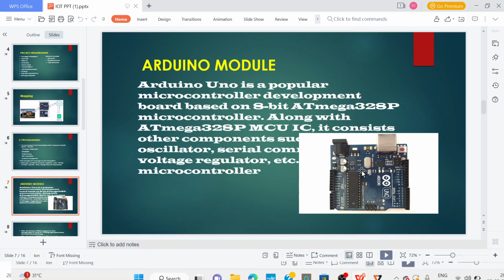So this is the Arduino board. We use it in many of the projects, and this is a very important board in the entire IoT.